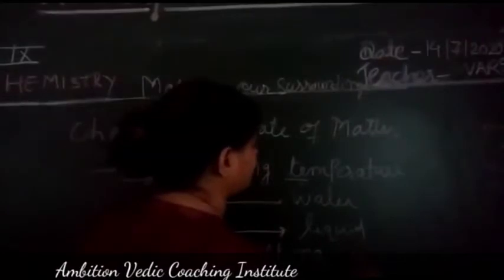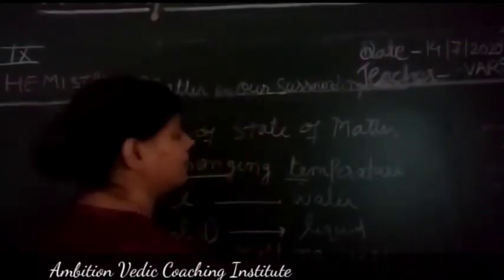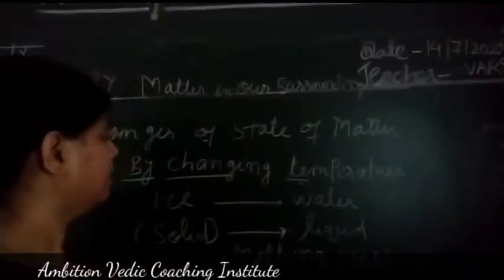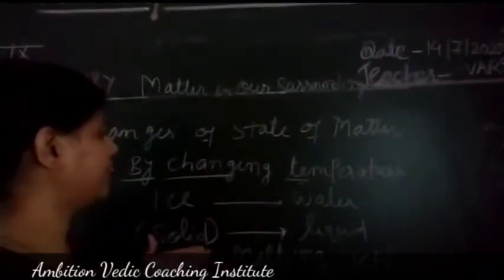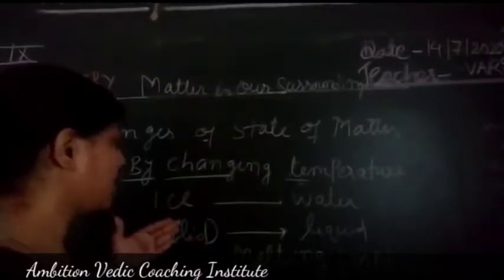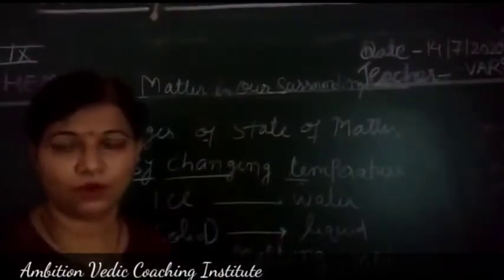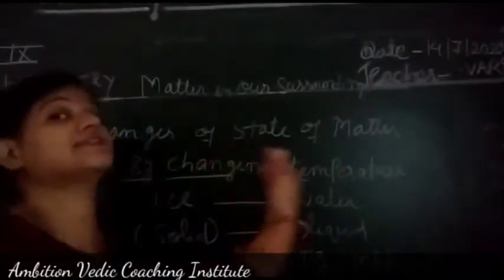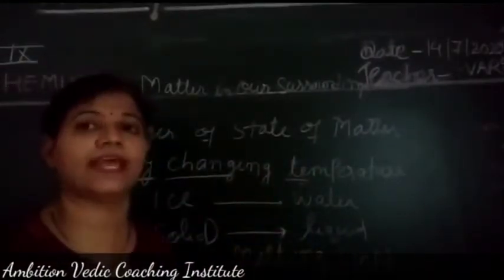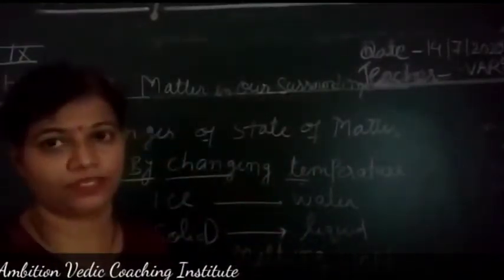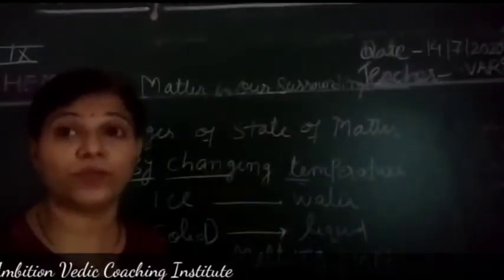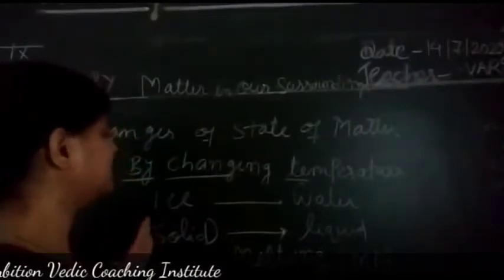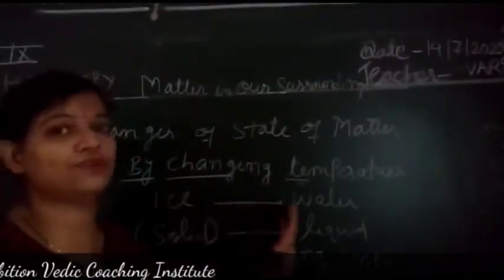For example, the melting point, whenever we convert ice into water. That is the temperature at which the ice starts converting into water, it is said to be its melting point. Clear? Is it clear to you? So it is the example of solid changing to liquid.